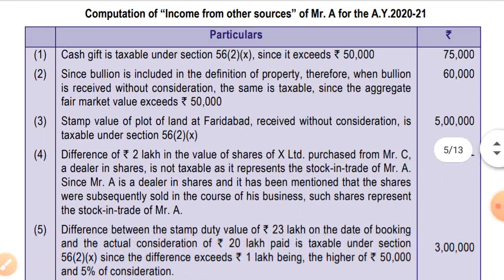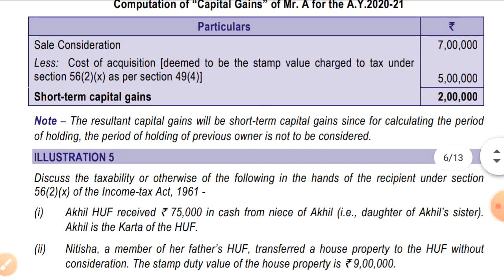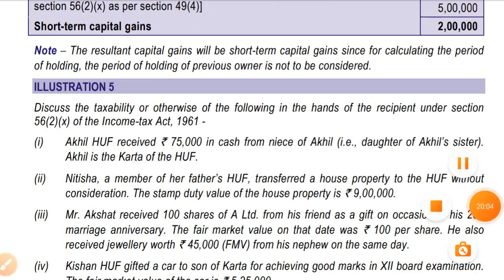Note the resultant capital gain will be short term capital gain since for calculating the period of holding, the period of holding of the previous owner is not to be considered.